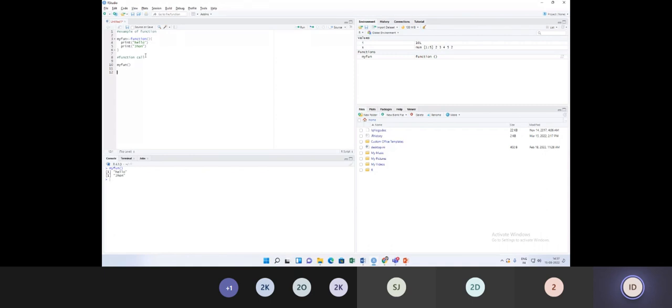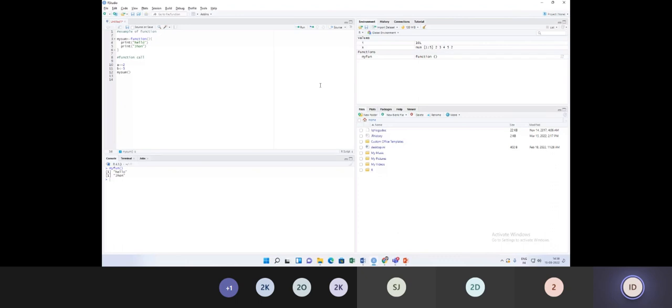Now similarly, I can use a function to pass values. For example, here A is equal to 2, B is equal to 3. And whenever I call this function, I change the name of the function. My sum is the function. It's not my fun, it's my sum, my own function I have written to calculate the summation.